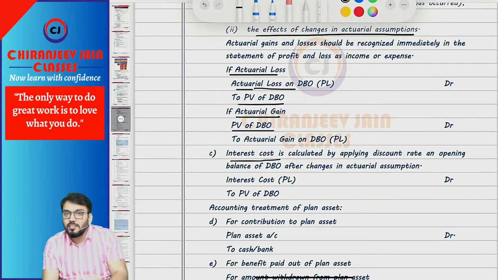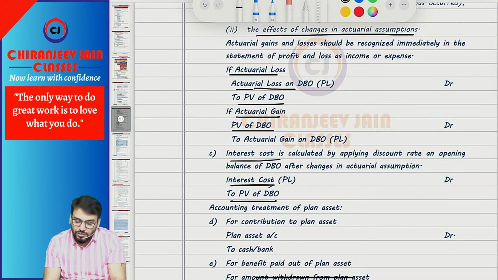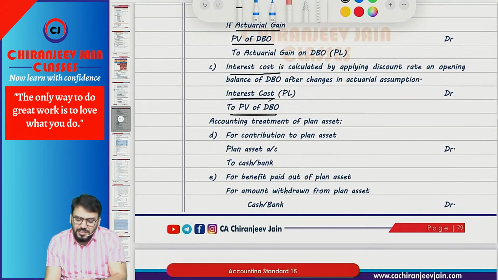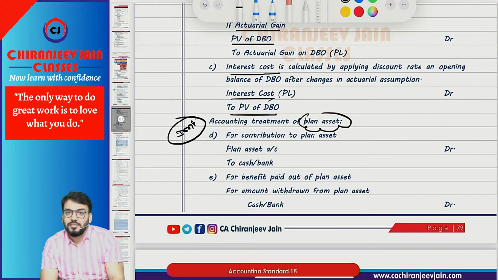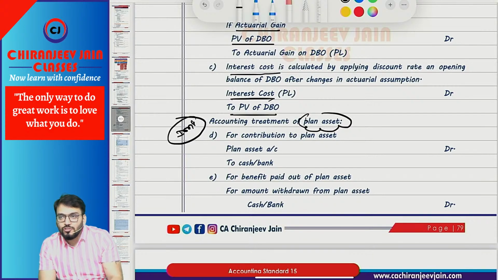Interest cost is calculated on opening balance of liability. What journal entry? Interest cost account debit to present value of DBO. Understood this much? Correct. The next point in this is plan asset, which is important. Normally they ask questions from plan asset.